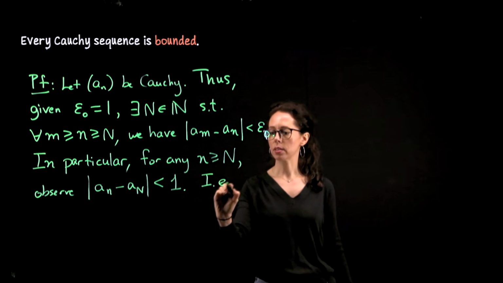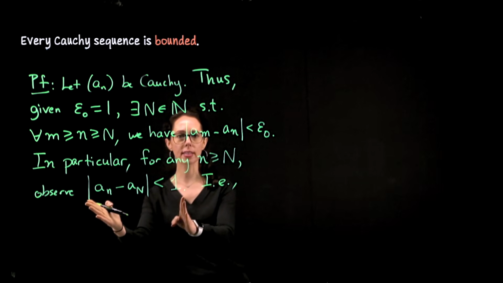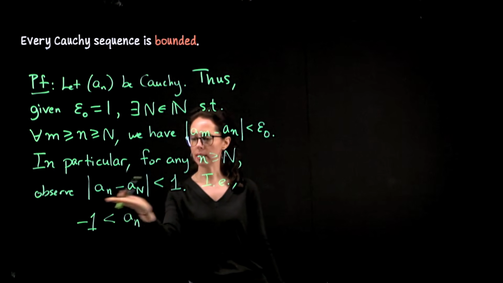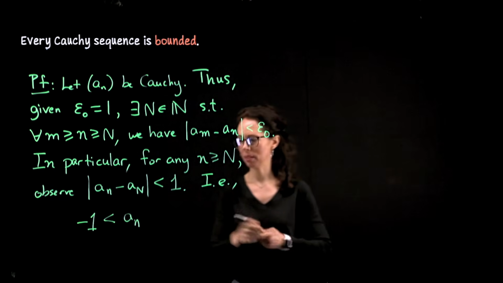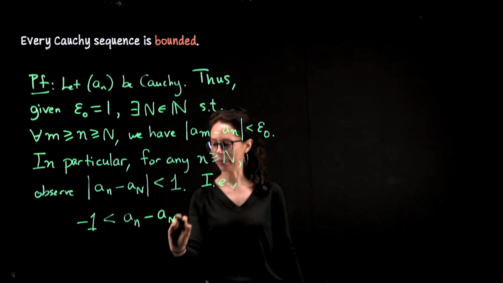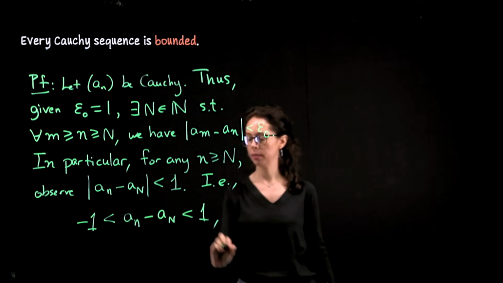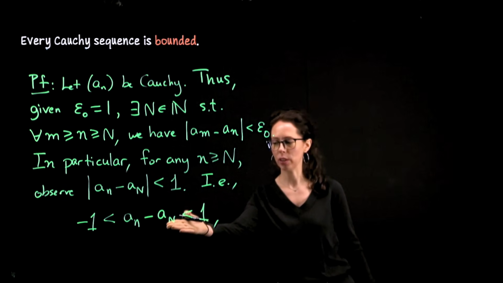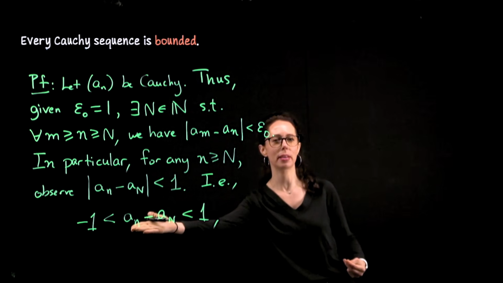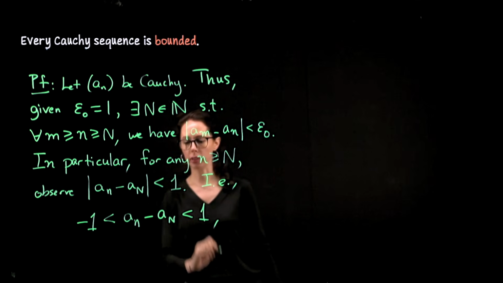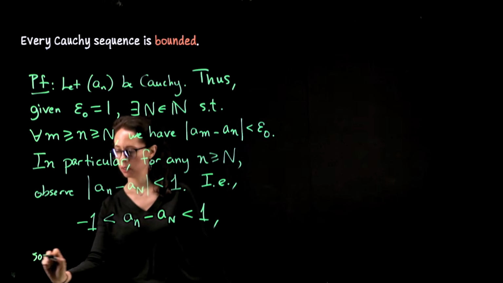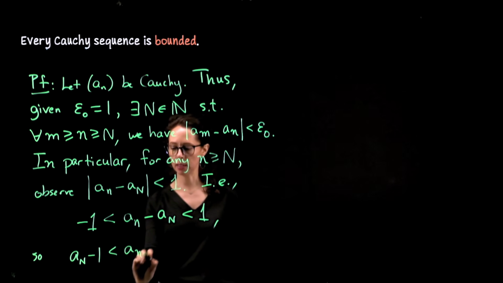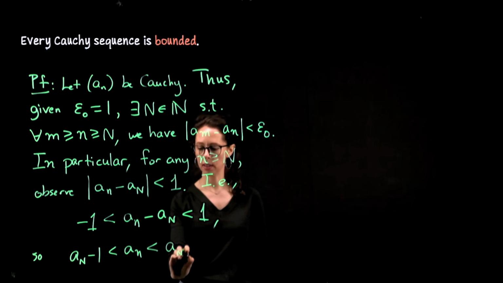In other words, let's unfold this inequality. So negative 1 is less than what's inside the absolute values. I'm like really running through these markers today. There we go. Is less than positive 1. Add the fixed term, right? So this is an anchored term. We know what capital N is. It has a precise value. This is unspecified, so we have to be careful here. Add a sub capital N through to everything. A sub capital N minus 1 is less than a sub n is less than a sub capital N plus 1.